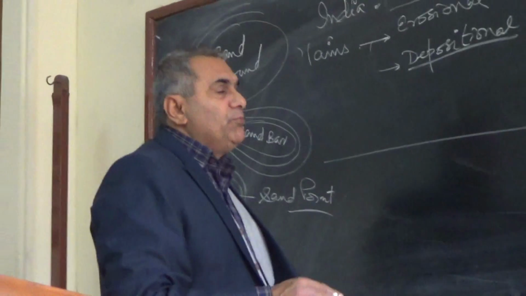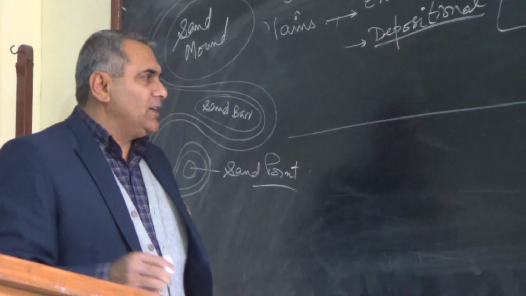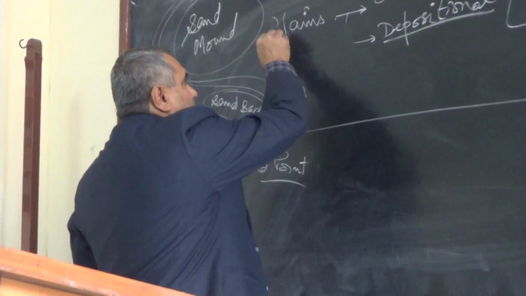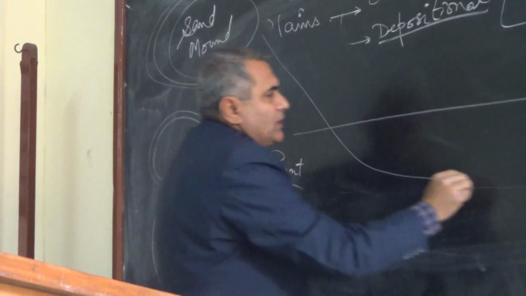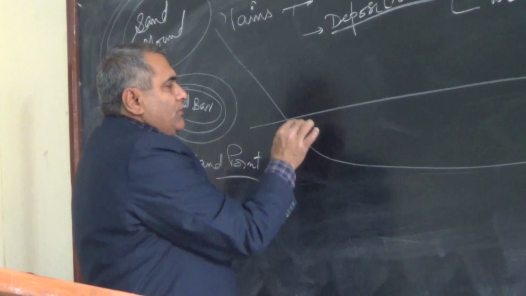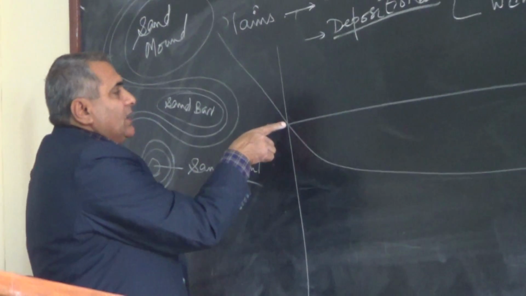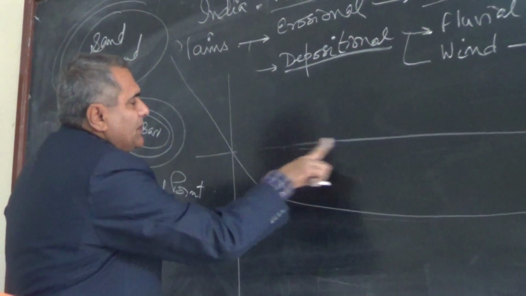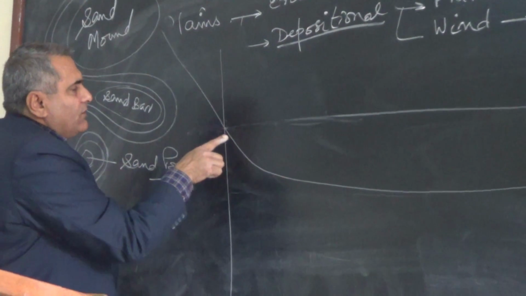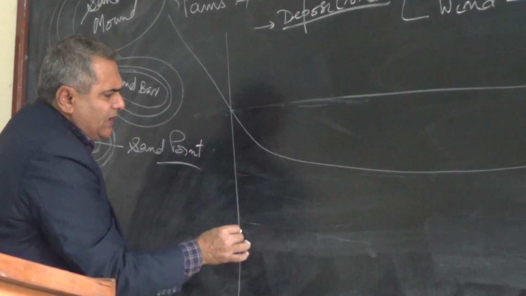See the nature of meandering. When a river enters the plain, say this is the mountain and the river enters the plain, from this point, when the river enters the plain, it will divide into many branches.